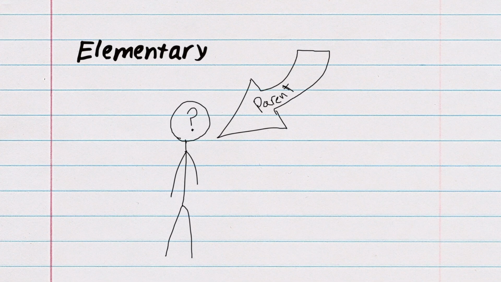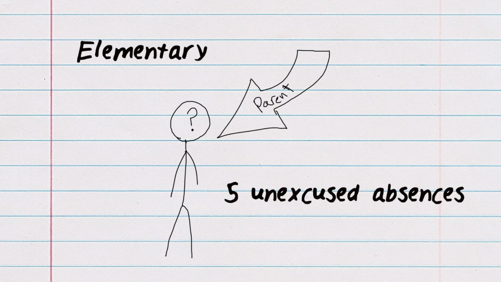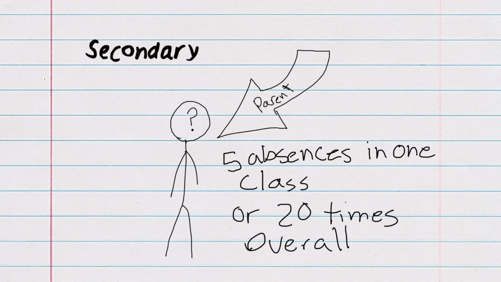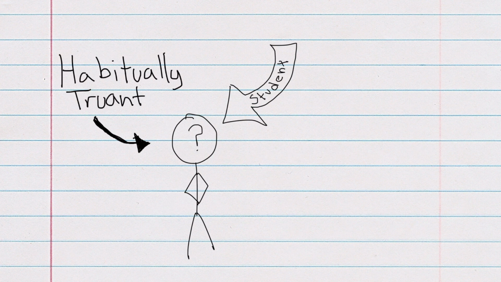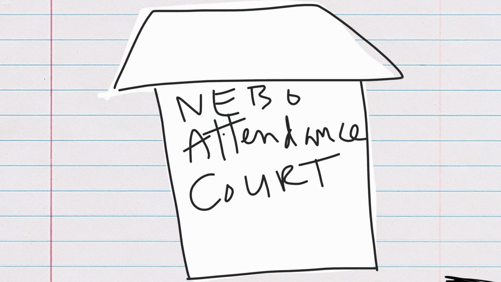School administrators must mail a concern letter to the parent of any elementary student who reaches 5 unexcused absences during the year, and any secondary student who reaches 5 unexcused absences in the same class, or 20 overall during the year. If after the concern letter, the student continues to accumulate unexcused absences, the student will be referred to Nebo Attendance Court for habitual truancy. If after attending Nebo Attendance Court, the student does not comply with all the terms, conditions, and directives of the Nebo Attendance Court,